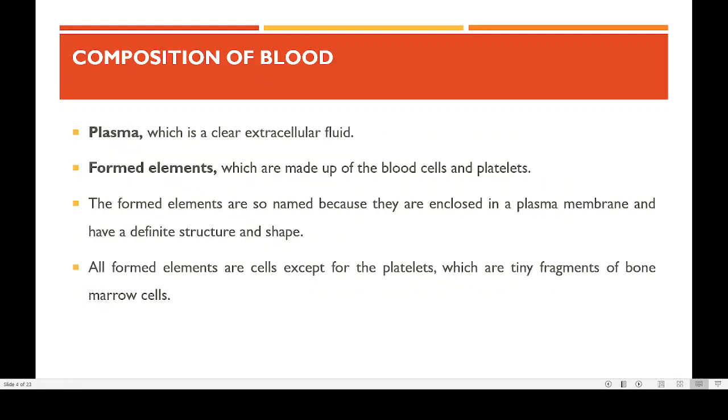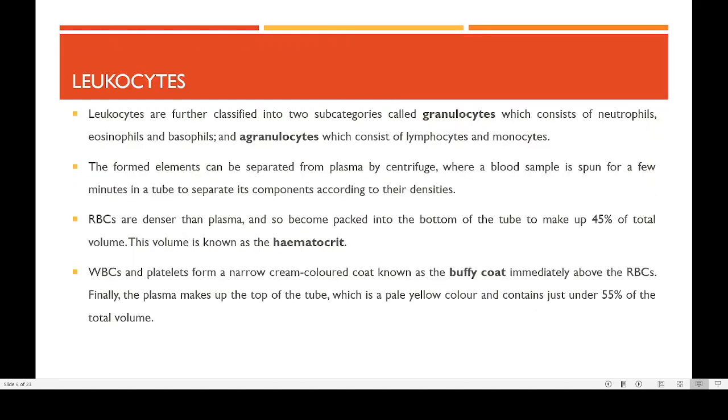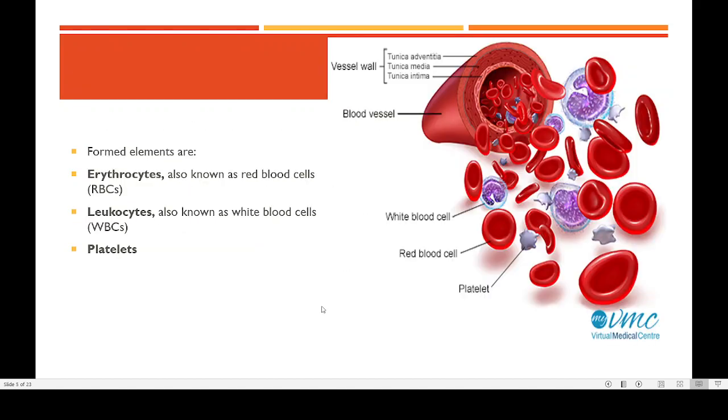Then we will see what is the composition of the blood. So coming to the composition of the blood, basically if you look at the blood, you can see that blood has two types of substances present. Now if you look at the blood normally, you can see that.